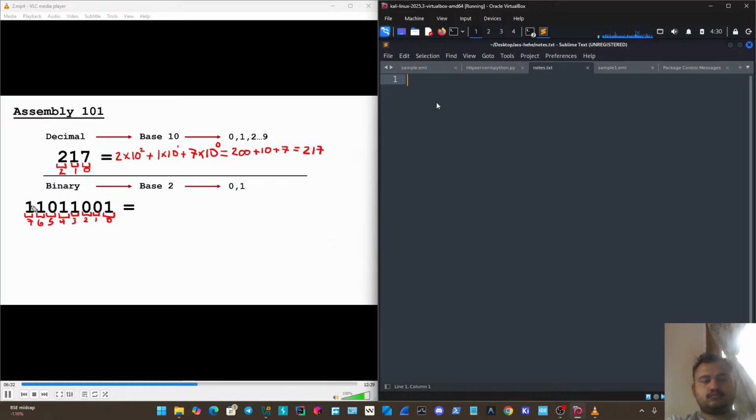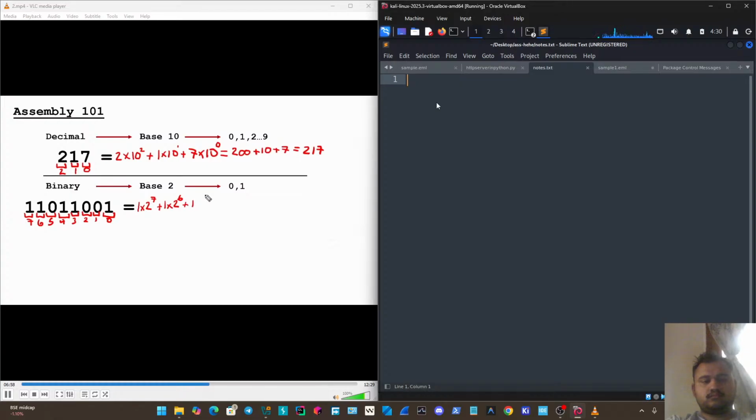So we'll start with the most significant digit and we'll go 1. And then we multiply it by the base. So this time we are base 2, and that's going to be to the exponent 7. Then we just keep going and adding. So the next one is going to be plus 1 times 2 to the exponent 6. I'm just going to skip this one, of course, because 0 times anything is just going to be 0. So we'll skip the 5th position there.